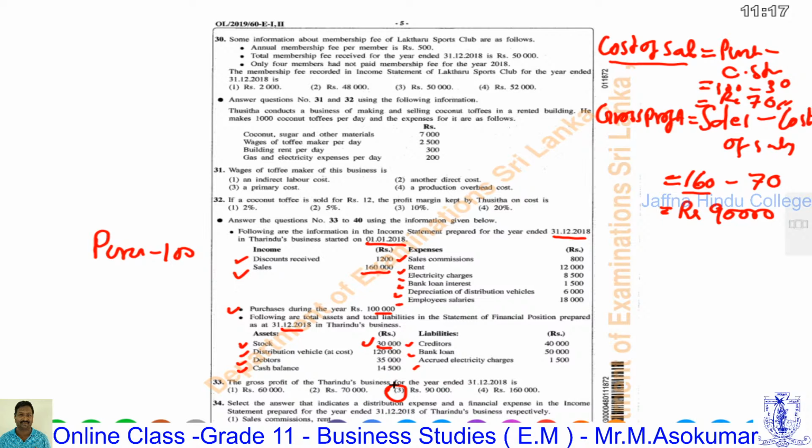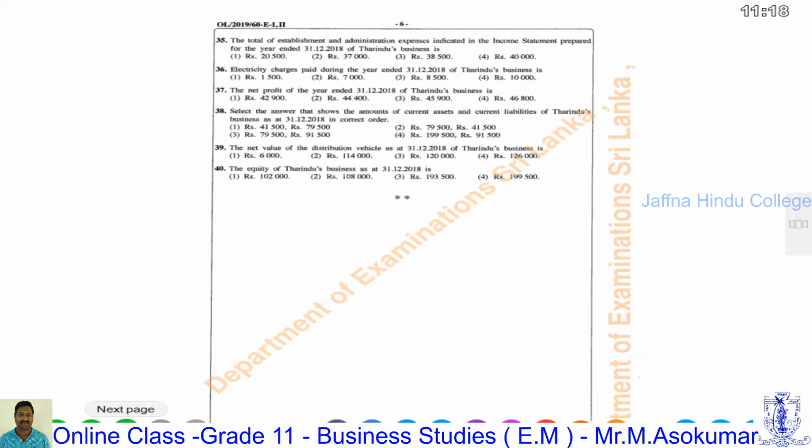Next, select the answer that indicates a distribution expense and a financial expense in the income statement prepared for the year ended 31st December 2018 of Dizara's business, respectively. The first is distribution expenses. Sales commission, first answer, that is a distribution expense, that's right. But the next, rent, is an administrative expense, not a financial one. In the second answer, bank loan interest is given first, which is a financial expense, so it is not correct.